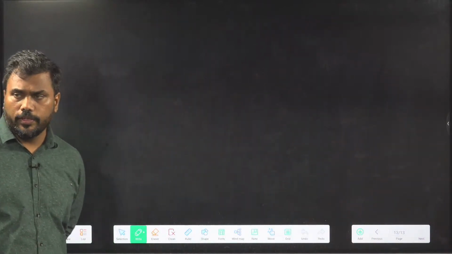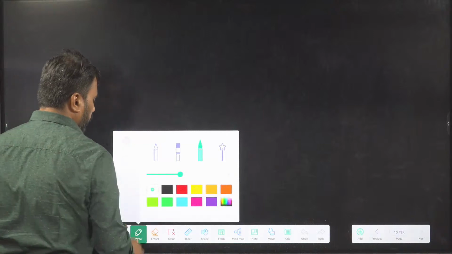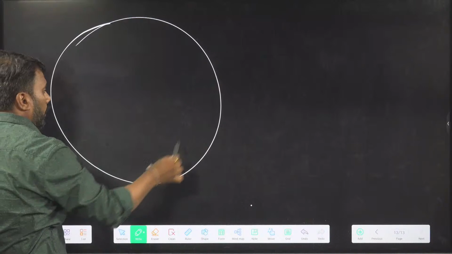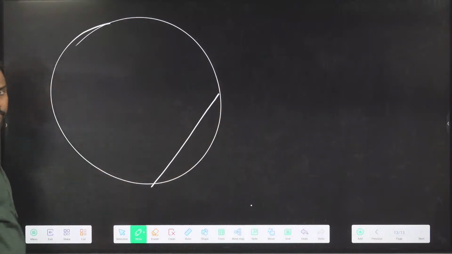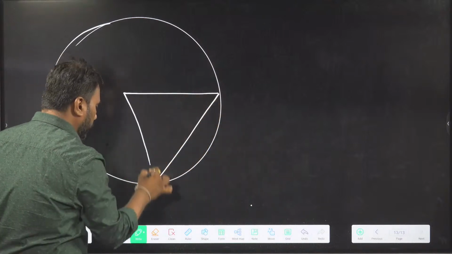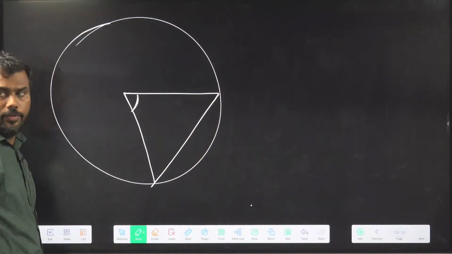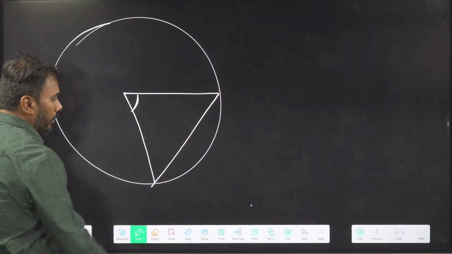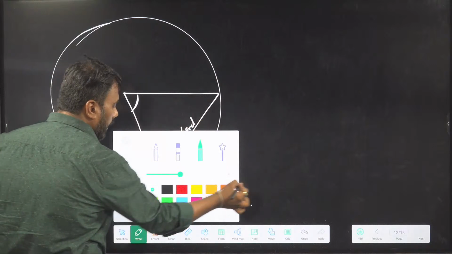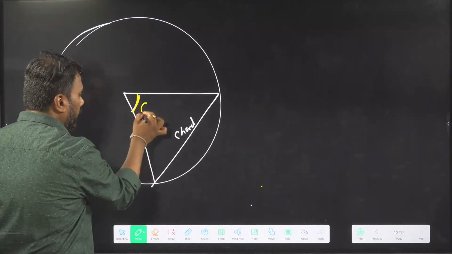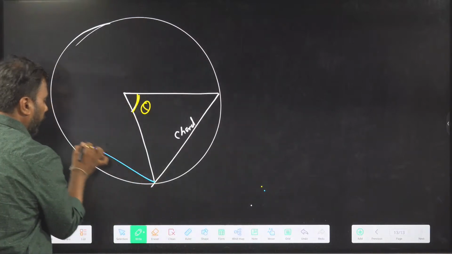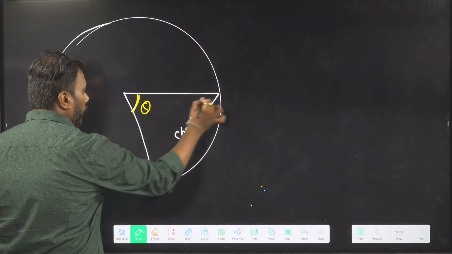One or two more properties are also required. Let's cover those. Suppose I have a chord of a circle. Every chord of a circle will create some angle at the center. This is a chord, and it is creating some angle at the center of the circle. Let's say this angle is theta. I can also connect the ends of the chord with points on the circle.